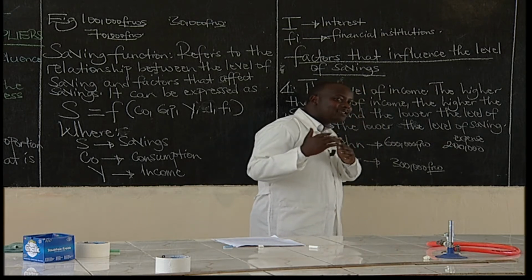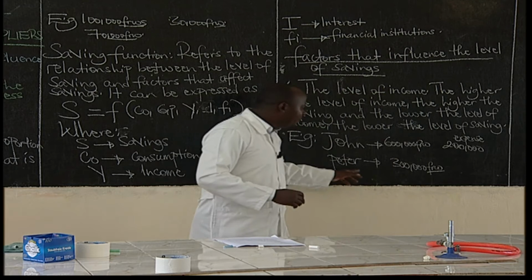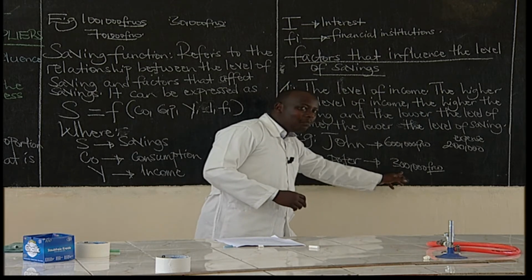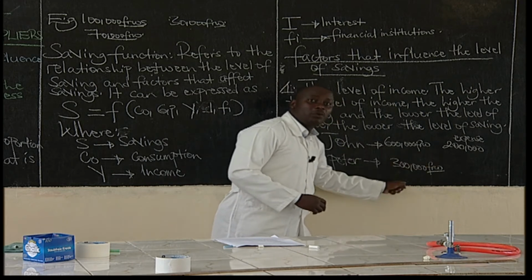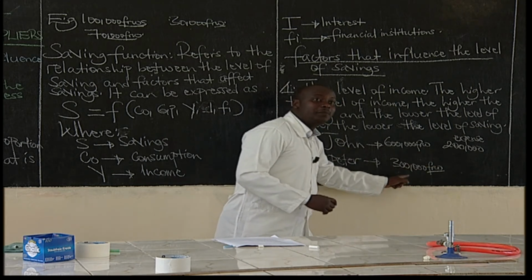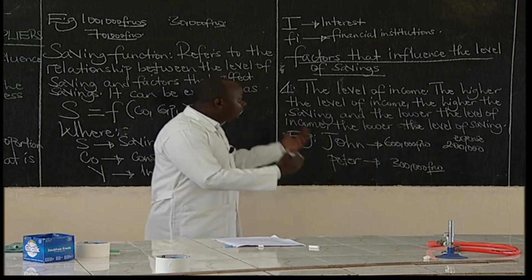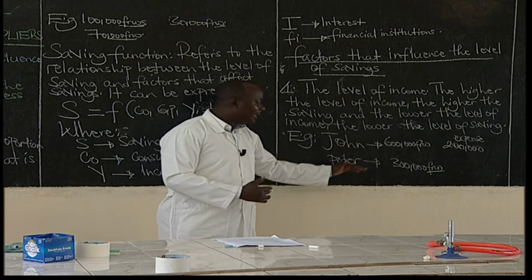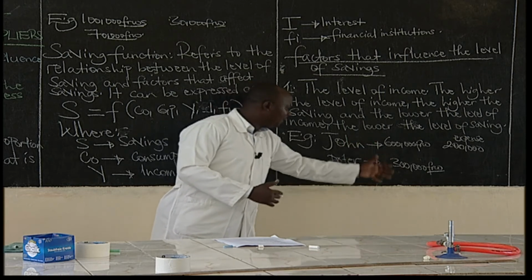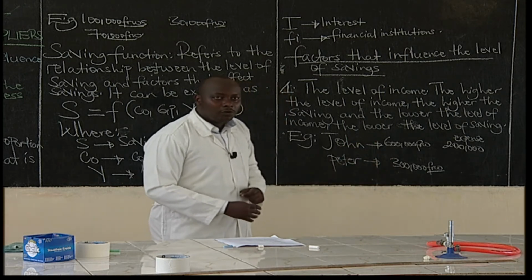Why? Because he earns a high level of income. But Peter, who earns less income, will save less. Because when you get 300 minus 200, Peter will remain with 100,000. That will be saved. Now, the level of income affects the level of saving. The higher the level of income, the higher the level of saving. And the lower the level of income, the lower the level of saving.